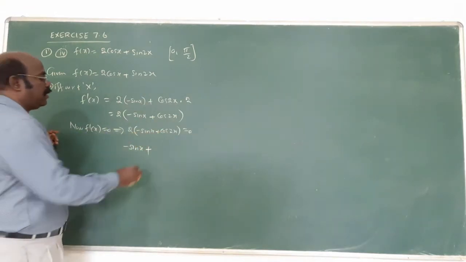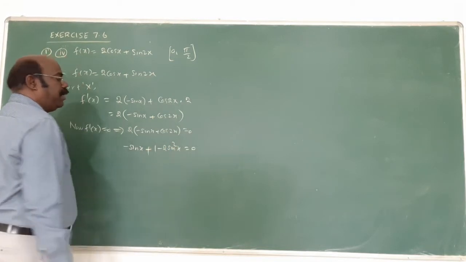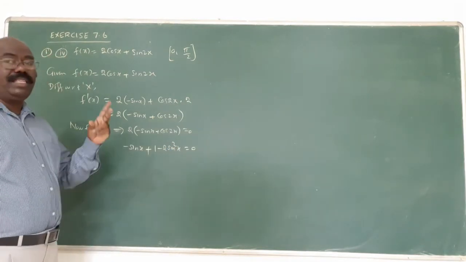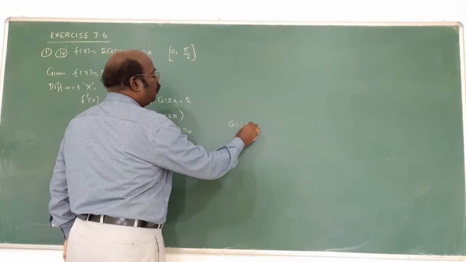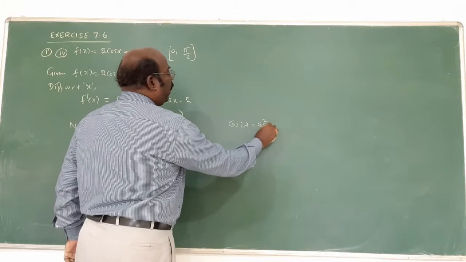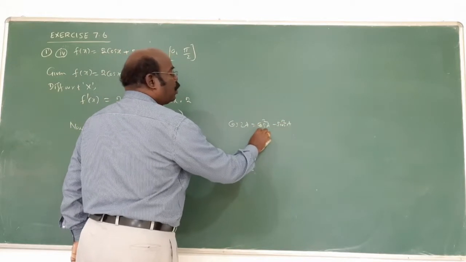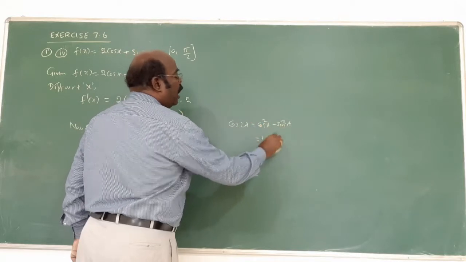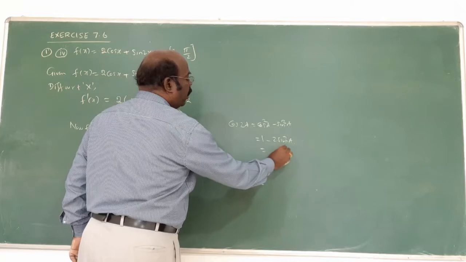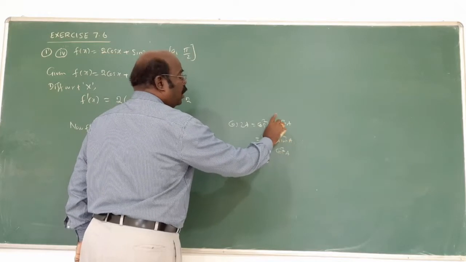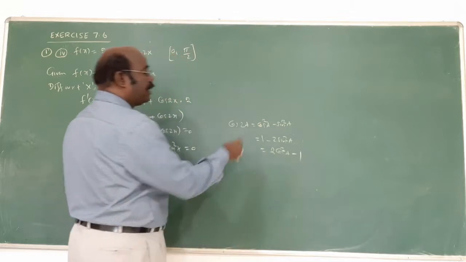For cos 2x, we get 3 formulas. Cos 2a equal to cos square a minus sin square a is one formula. In some, cos square is 1 minus sin square, so it is 1 minus 2 sin square a. Next, sin square is 1 minus cos square, simplify to 2 cos square minus 1. In this, 3 formulas are there.